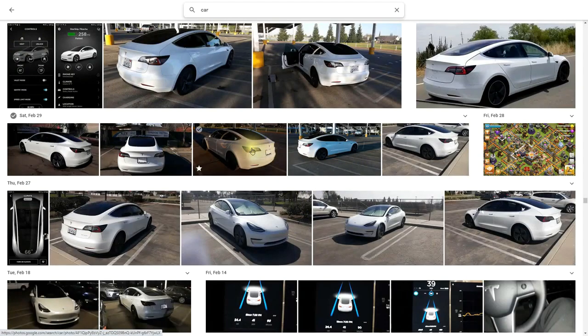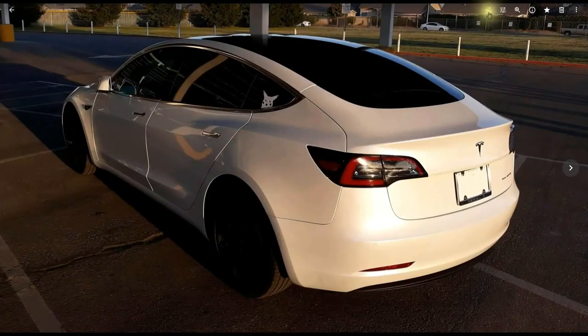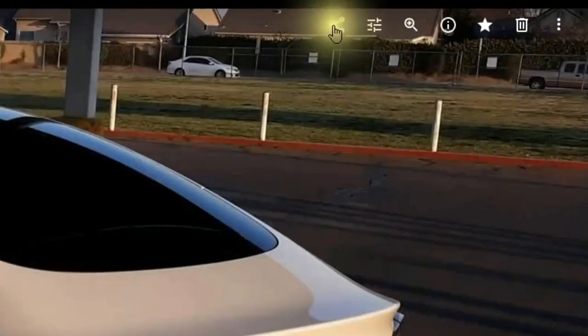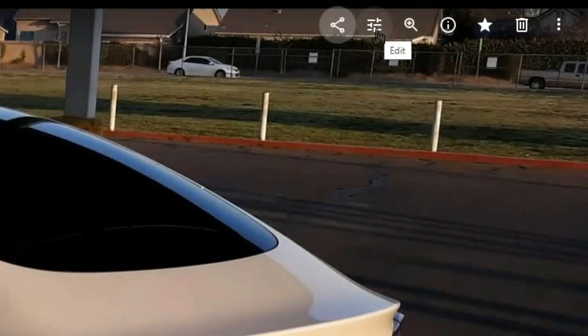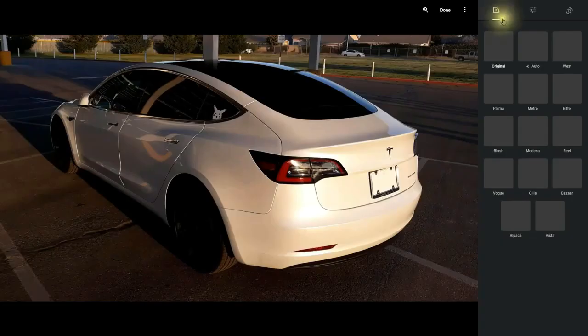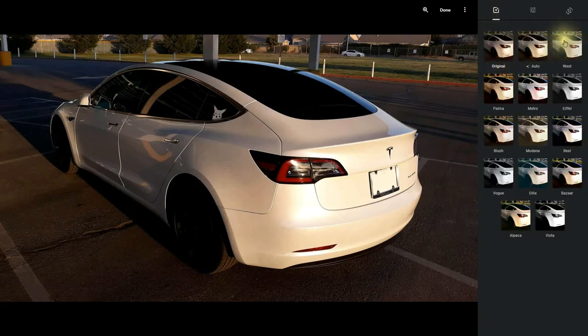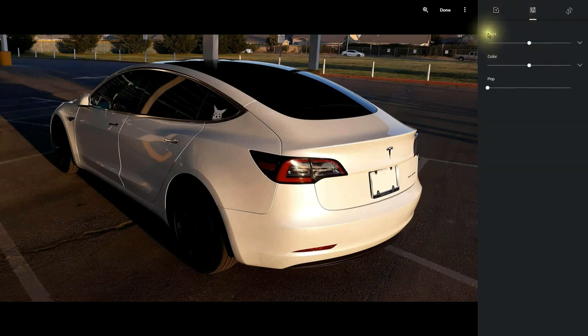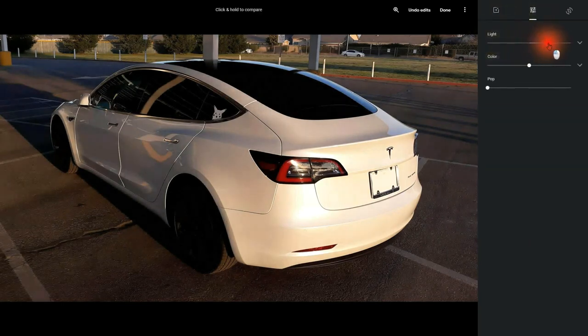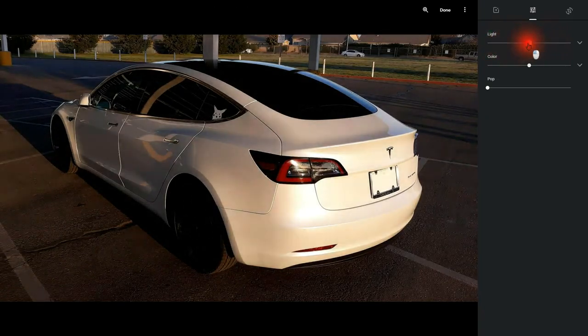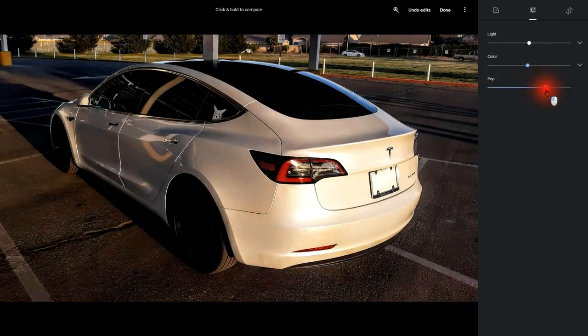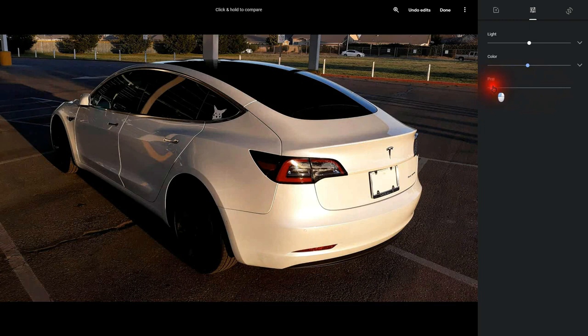So I'm going to click on one of these images and bring it up, and we're going to look at some of these options that we have. The first one is to share it. The next one is to edit the image. So if I click on edit, I'm able to go in and do many different things, such as change the color and the hues. If I click over here, I have the ability to change the amount of light or exposure, the color, and even the pop factor, which is the contrast.